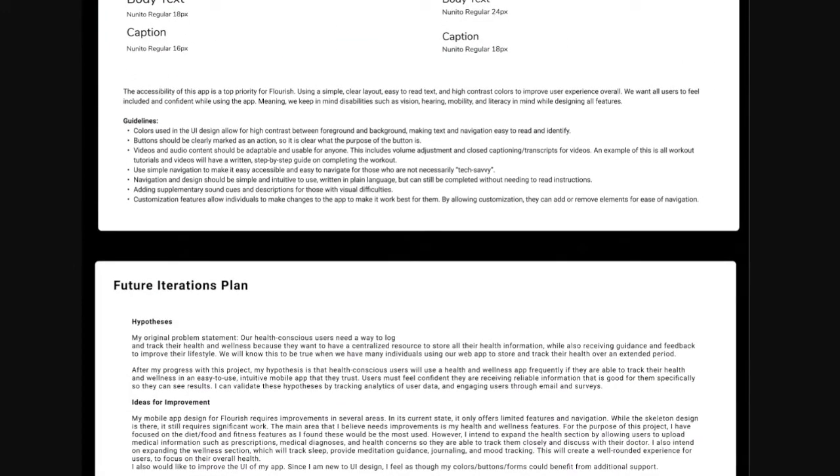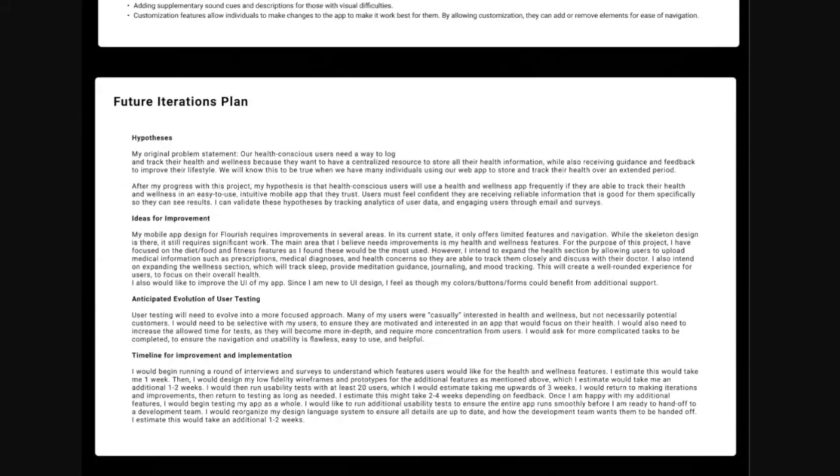The accessibility was a top priority for Flourish, using a simple, clear layout, easy to read text, and high contrast to improve the user experience overall. I really wanted to focus on having all the users feel included and also confident while using the app. It was important to keep in mind disabilities such as vision, hearing, mobility, and literacy while designing all the features.